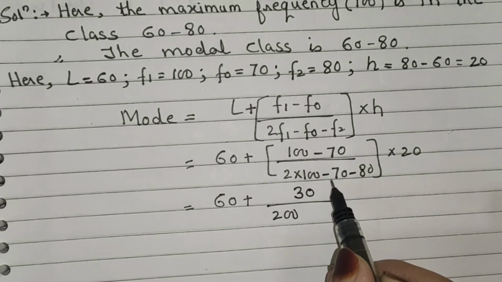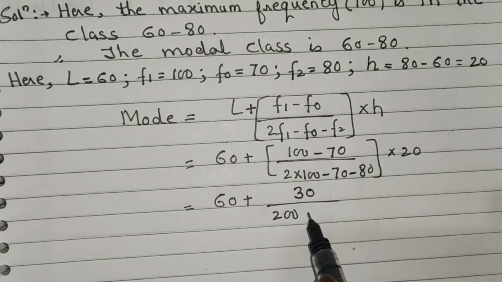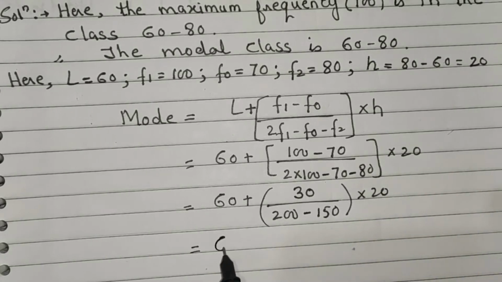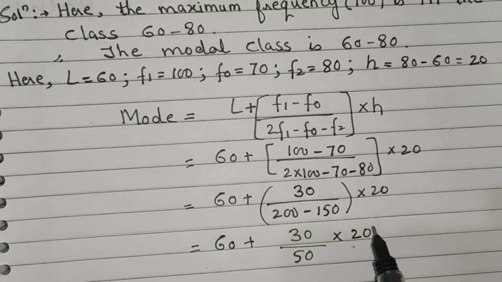Now both numbers are negative, add these two numbers, we get 150 with negative sign, into 20. Therefore 60 plus 30 upon (200 minus 150) we get 50, into 20.